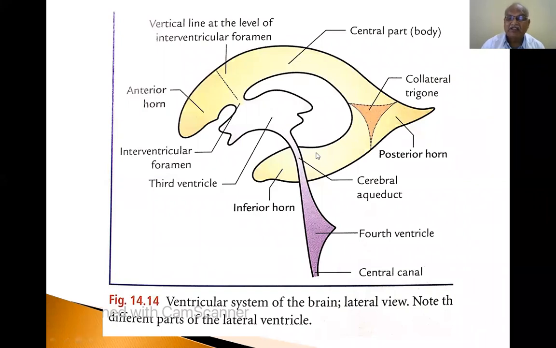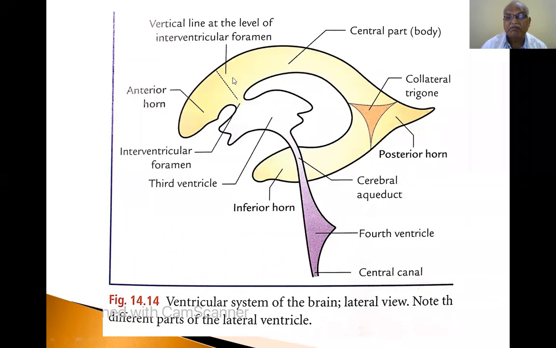By observing this diagram, you see the ventricular system is not a closed sac; the ventricles communicate with each other. The first and second ventricles are connected with the third ventricle, and the third ventricle is connected with the fourth ventricle through the cerebral aqueduct present in the midbrain. The fourth ventricle is connected to the central canal of the spinal cord. The first and second ventricles are C-shaped lateral ventricles, and this is the third ventricle, the cavity of the diencephalon.